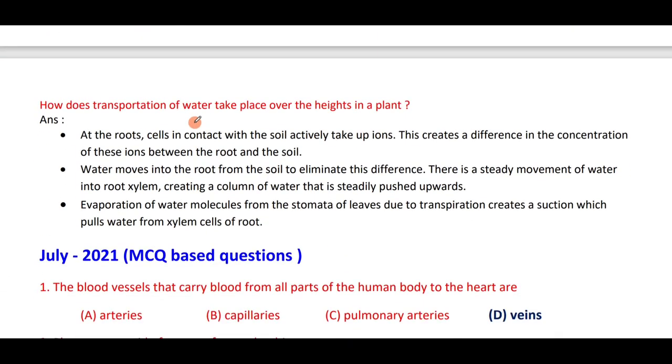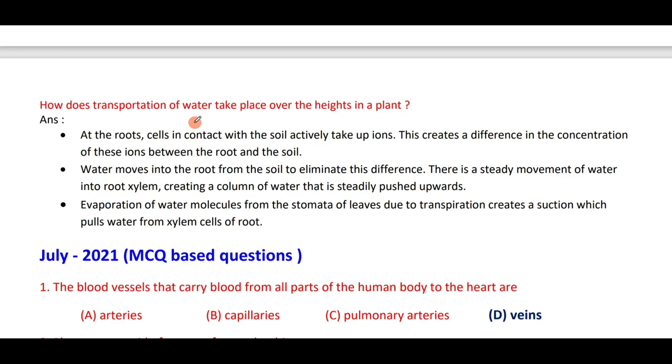How does transportation of water take place over the heights in a plant? At the roots, the cells in contact with soil take up ions. At the roots, the cells which are present in the roots, what happens? They take up ions. Because of this, there is a difference of ion concentration between the root and the soil. Because of this difference, what happens? The water moves into the root to eliminate this difference. There is a steady movement of water into the root system, creating a column of water, and this column of water is steadily pushed upwards.